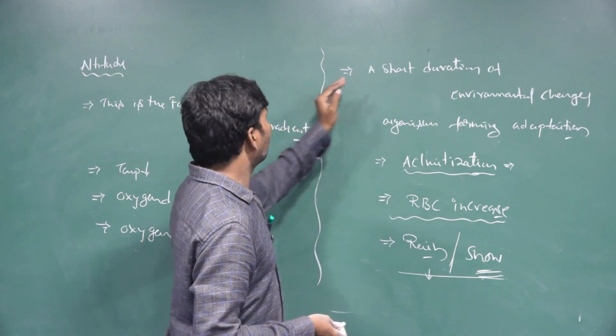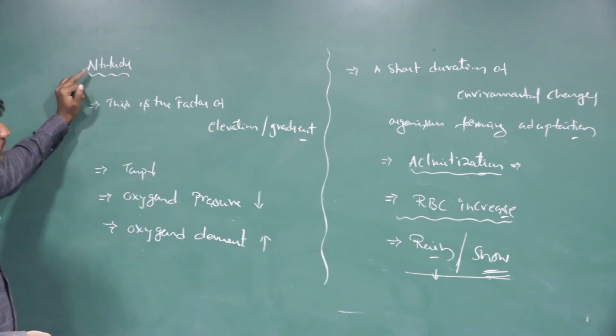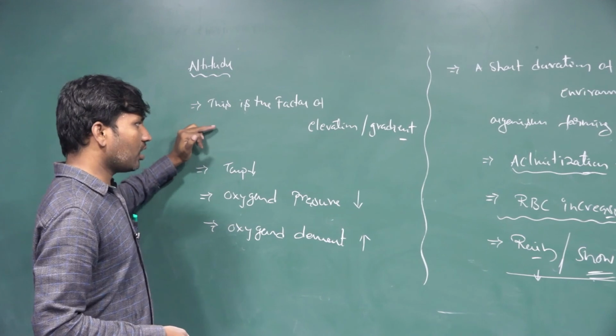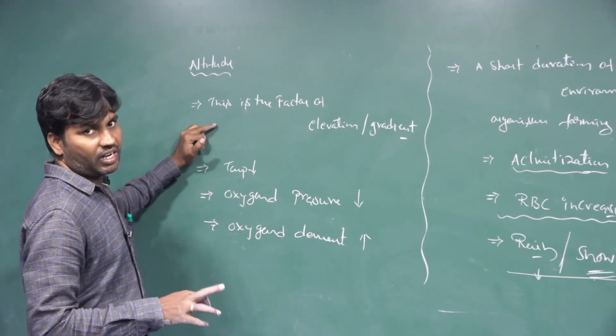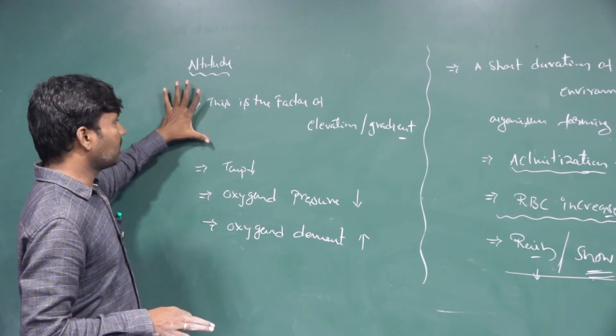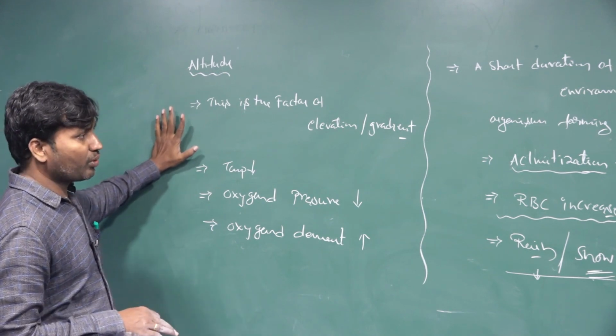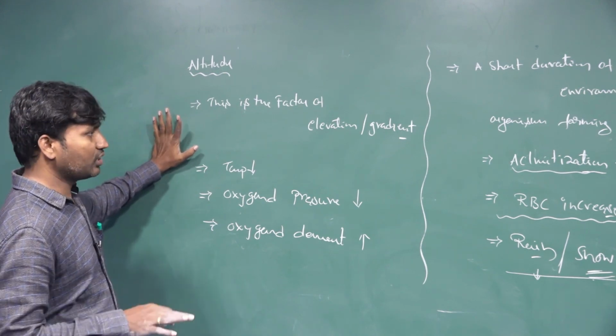Like this, altitude also has an effect on the organism, their habitat and their survivability. All these are abiotic components or abiotic factors which influence the ecosystem.